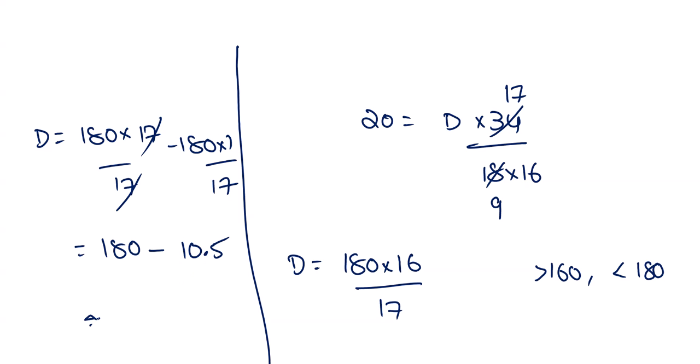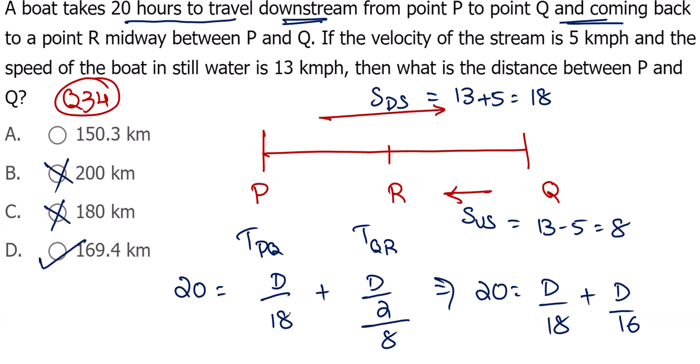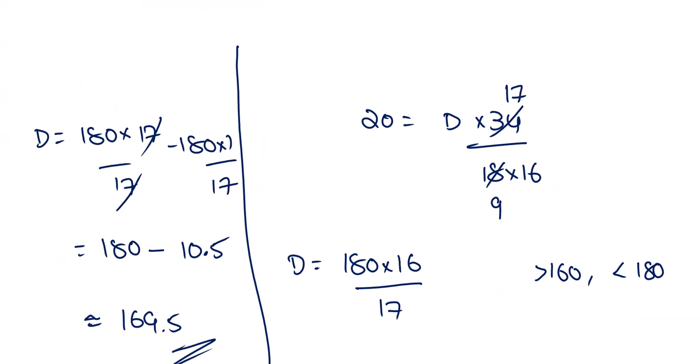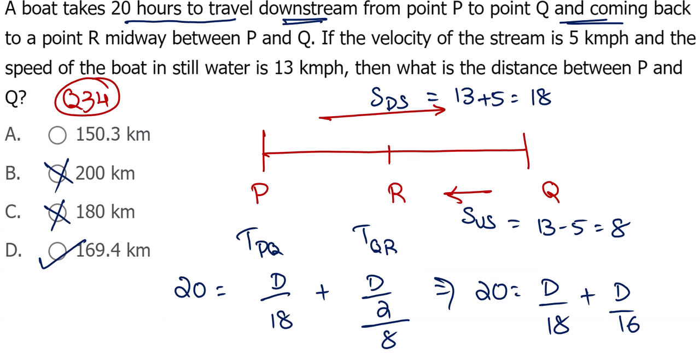So we got approximately 169.5, something close to that. Calculator not allowed. The problem is that, see, 169 point something, I at least went close to that. 16 divided by 17, I wrote as 17 minus 1. Then this is easy for you. Sir, if I do 180 into 16, that's time wasted, right? Calculator not allowed, right? Fine.